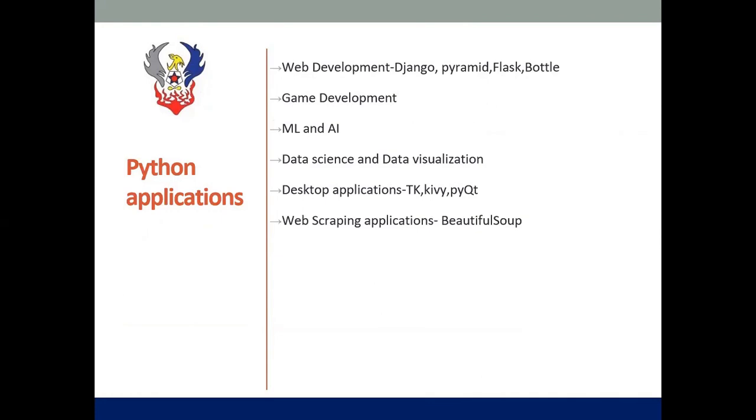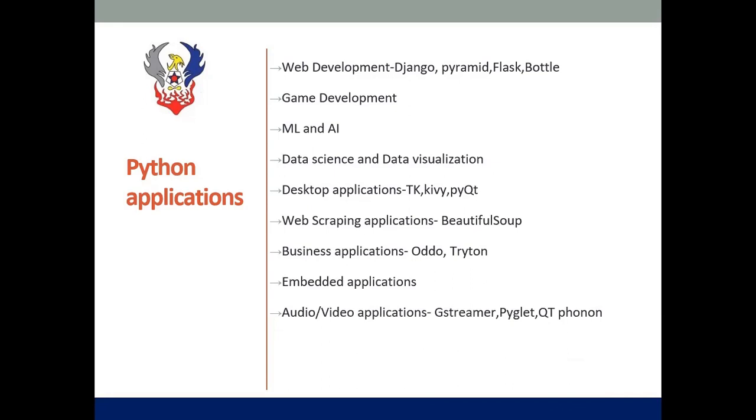So we can make use of that for data science projects and all. And business application, embedded applications, in the sense we can use Python as a scripting language, like we can have Python embedded with other programming languages like C, C++, Java and all.